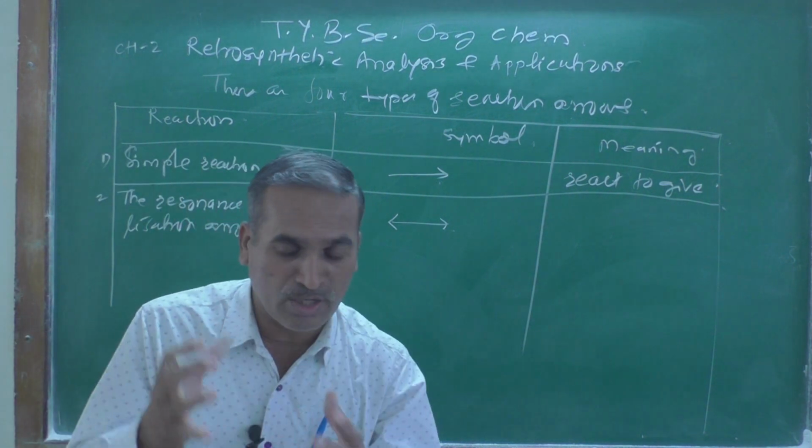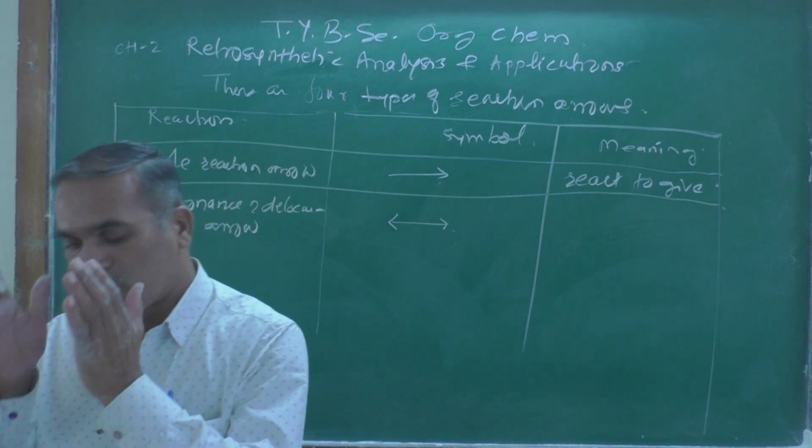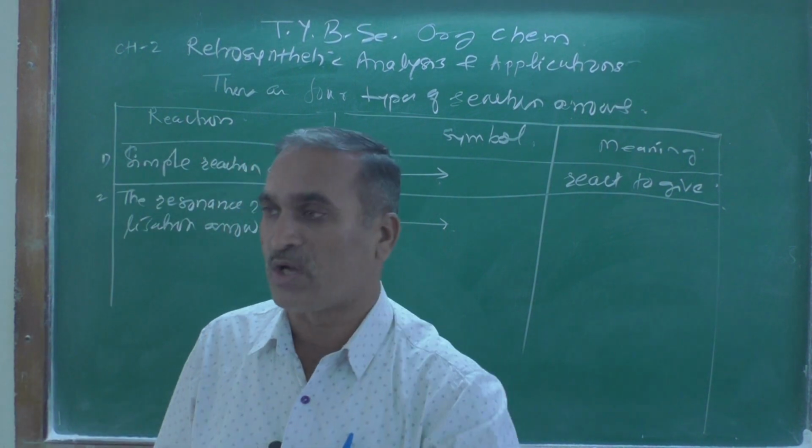What is the actual meaning of that double headed arrow? Two different ways to draw the same delocalized structure.